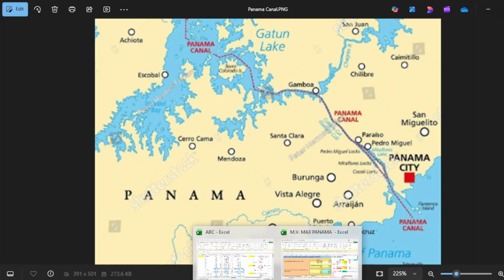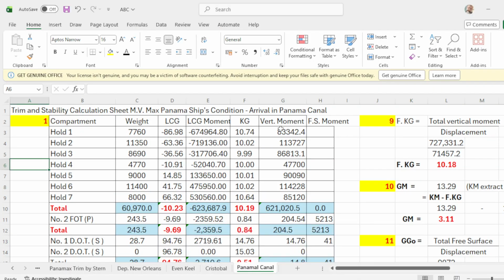So this is now, he will arrive in Panama Canal or somewhere in Balboa.